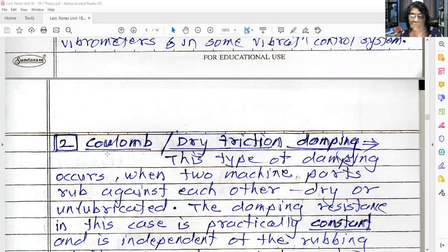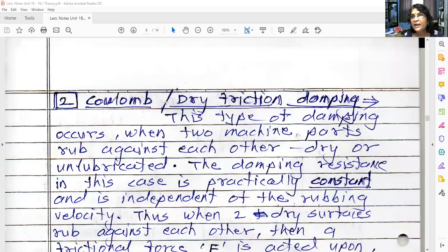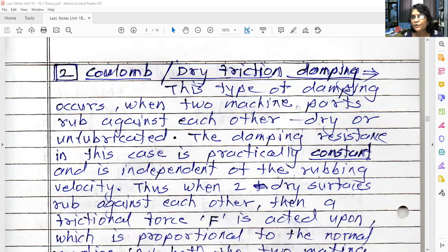Okay, that too only dashpot, fluid dashpot damping, not eddy current damping. That is not for your syllabus. Okay, now the second type of damping is Coulomb or dry friction damping. Actually, this is only the revision for you. You already have learned what are the different laws of friction, etc.